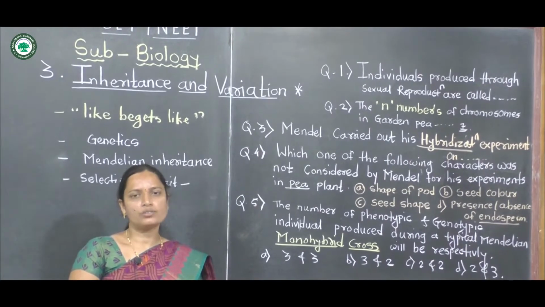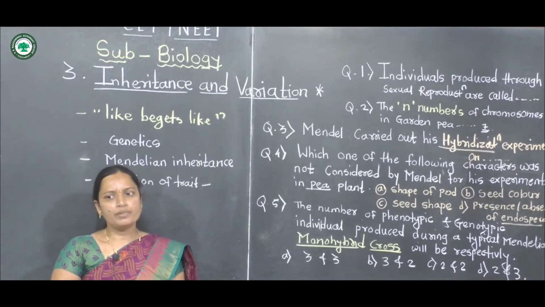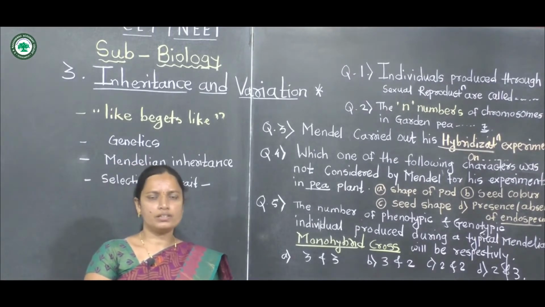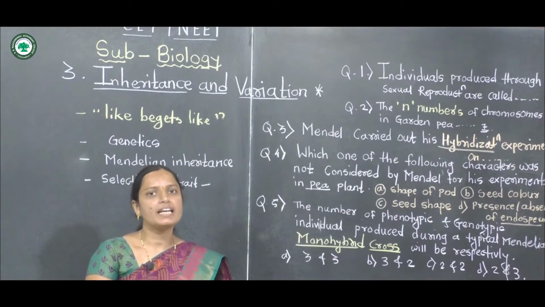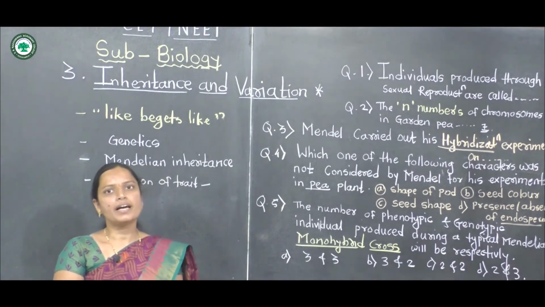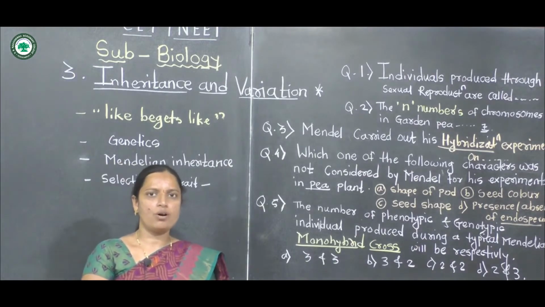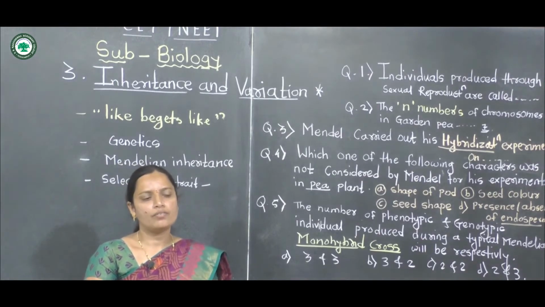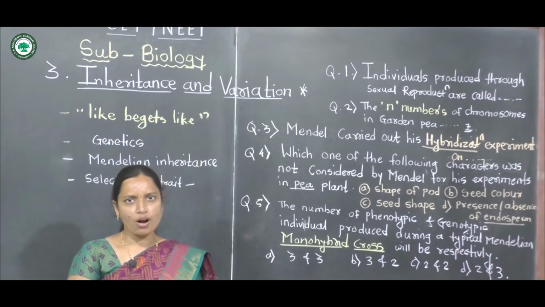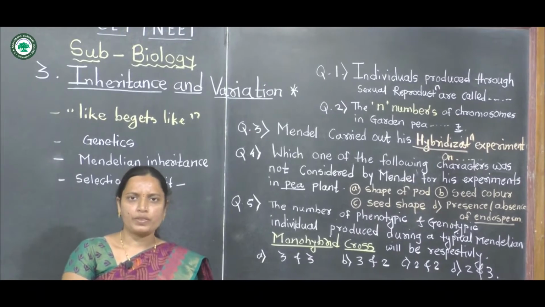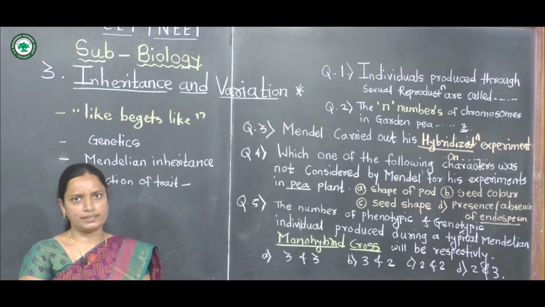Okay, this topic is already studied in theory, and first of all, the meaning of the terms in the chapter inheritance and variation. The first term, inheritance. Inheritance means the transmission of characters or traits from one generation to the next generation. It is called inheritance. Now, the term inheritance is included in genetics.